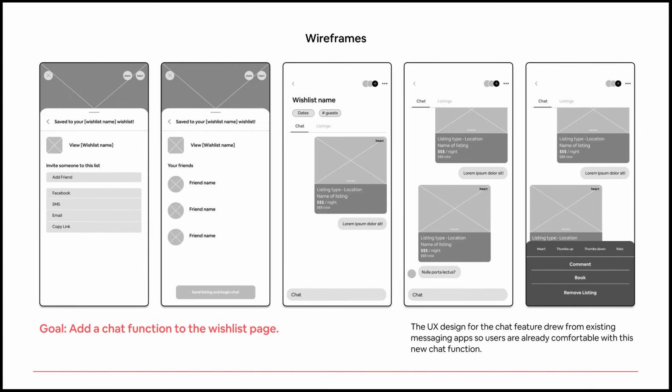My goal was to enhance Airbnb's wishlist by adding a chat function. This would allow friends to not only send listings, but be able to have a conversation about what they like and what they don't like. My design drew from existing messaging apps, so users are already familiar with how the basic design works. You would be able to comment and react just like you would in any other social media app, and ultimately, it streamlines the planning process and puts the users first.